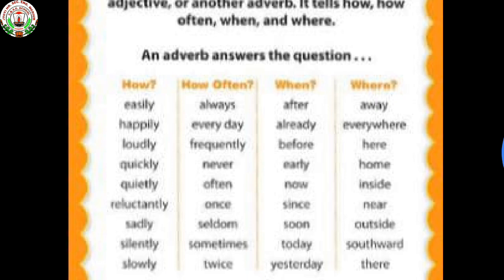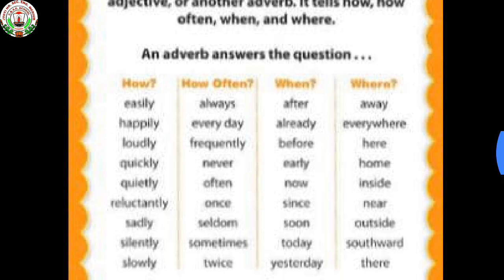So various types of words relate to these. Relates with how, like easily, happily, loudly, etc. Relates with how often: always, every day, frequently, never, etc. When relates with after, already, before, early, etc. Relates to where: away, everywhere, here, home, etc.